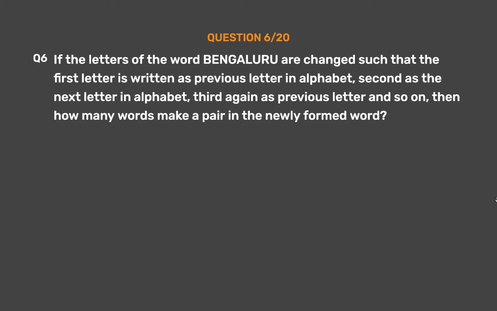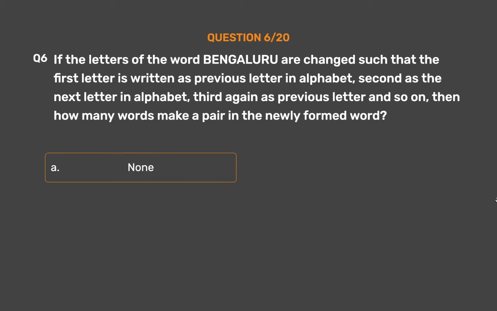Question number 6. If the letters of the word Bengaluru are changed such that the first letter is written as previous letter in alphabet, second as the next letter in alphabet, third again as previous letter and so on, then how many letters make a pair in the newly formed word?